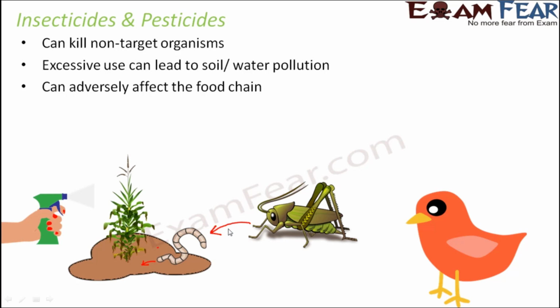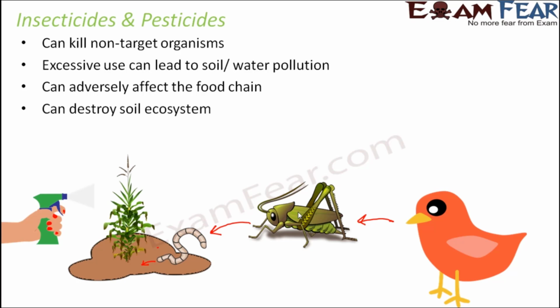Now this earthworm might be eaten up by another creature. For example, the grasshopper eats the earthworm. So what happens? This earthworm actually contains those chemicals. So when this earthworm is consumed by the grasshopper, it can also cause diseases in the grasshopper. When this grasshopper in turn is eaten up by a bigger bird, the bird is also eating an organism which is kind of infected with chemicals. So this can also impact the bird. So therefore the entire food chain gets impacted.